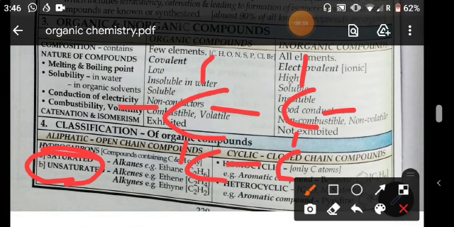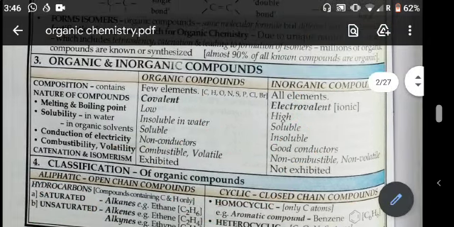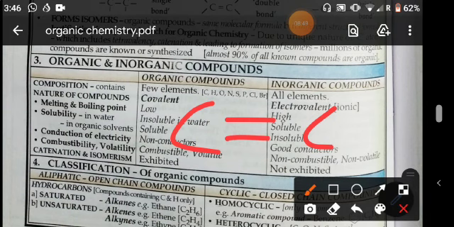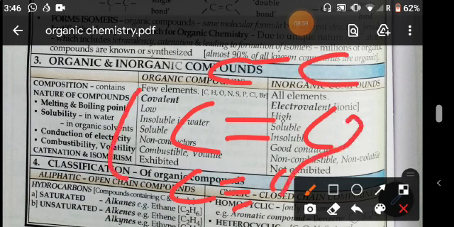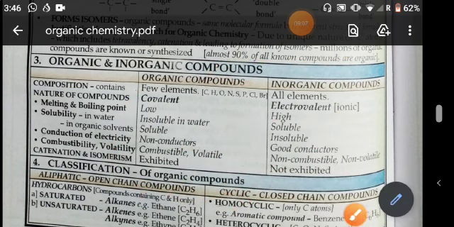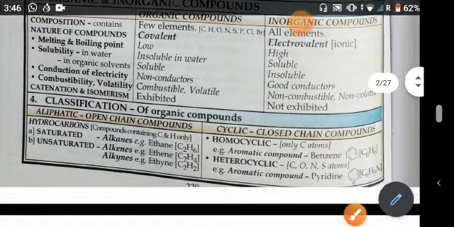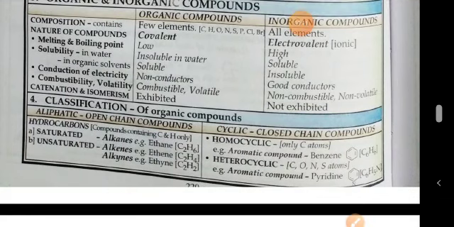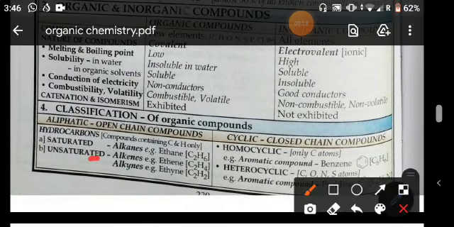And if there are double or triple bonds between the carbons, that is called unsaturated compounds. Saturated compounds are called alkanes, and unsaturated, either double bonded or triple bonded, are called unsaturated; double bonded are called alkenes and triple bonded are called alkynes.